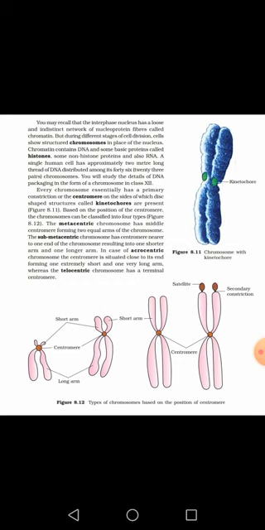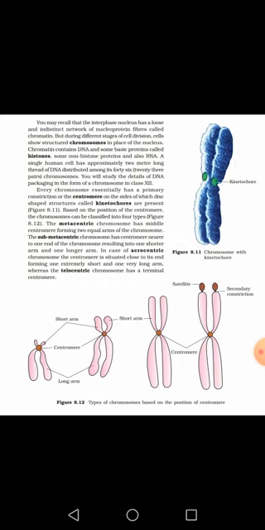Now a centromere has two disc shaped structures, and these disc shaped structures are called kinetochores. You can see in the figure there is a constriction in the bluish chromosome, and there are two disc shaped structures in the constriction, and these are called kinetochores. Based on the position of the centromere, the chromosome may be of four different types.